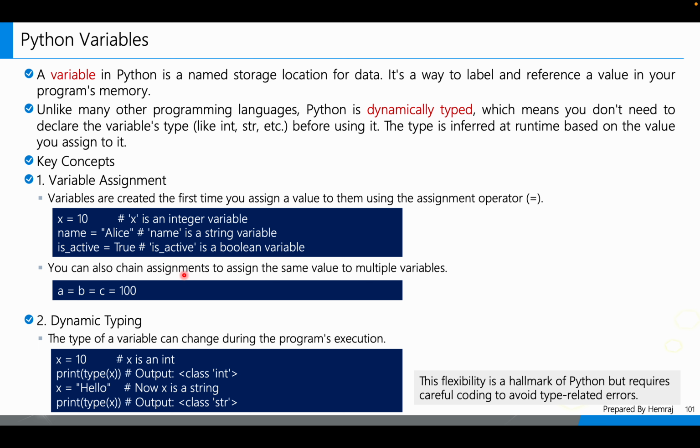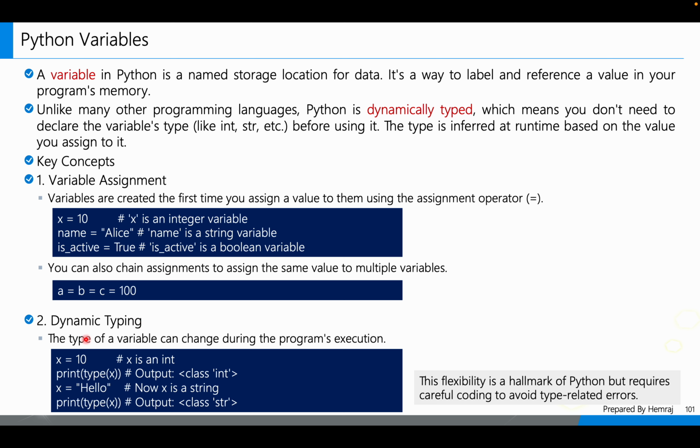You can also chain assignment to assign the same value to multiple variables. Suppose we have three variables a, b, and c, and we want to assign each variable the same value, that is 100. That is a = b = c = 100. It means we assign multiple variables the same value, right?